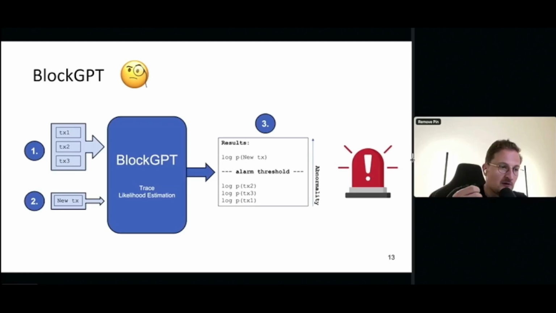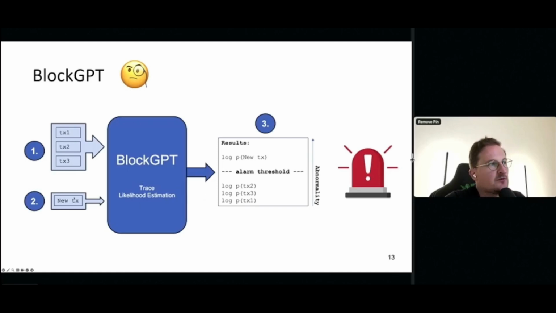So the fox is brown, right? You know which next word to predict or which next token to predict, right? And the same applies to really transactions. You can also try to predict what's the next likely opcode when you execute a transaction. So this allows us to estimate the likelihood of a given trace.